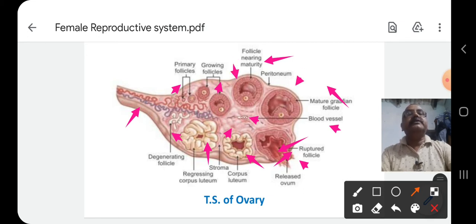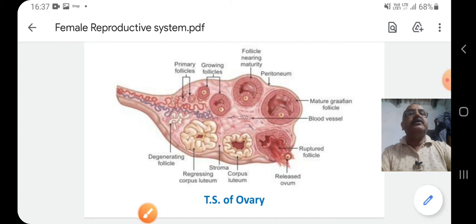It contains germ cells which are cuboidal in nature, and they form the follicles containing the egg. The follicle grows, progressing through different stages, and finally the egg releases and falls on the fimbriae of the oviduct or fallopian tube.